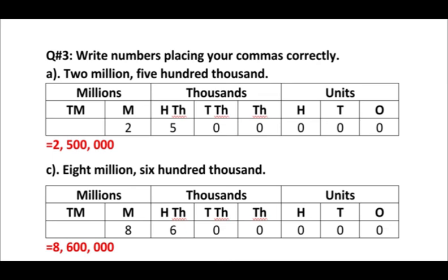And after that, if it is in international number system, you have to put the commas very carefully, and if it's like in lakh or crore, it will be in Pakistani, and you have to put according to that. Its C part is 8,600,000. It is similar to the first one, so there is no issue, I think.